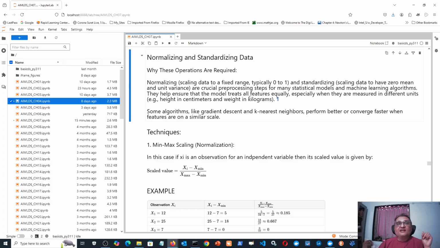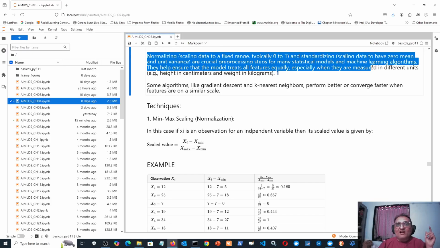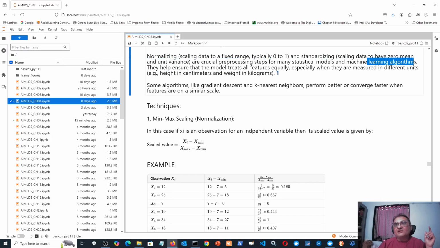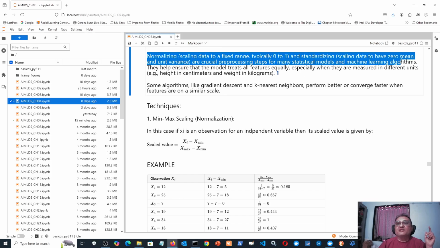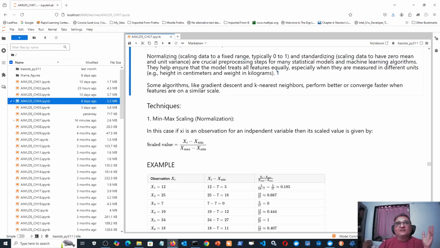Alternatively, there are certain other algorithms which just take unnormalized and unstandardized data, but before building the model, they internally do the process of normalizing or standardizing themselves and then build the model. So ultimately, these processes are required, whether the model building algorithm handles them itself or whether you have to do these processes manually first and then assign the normalized or standardized data to the algorithm. That is the only difference.